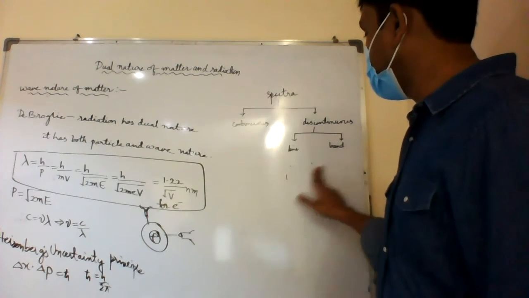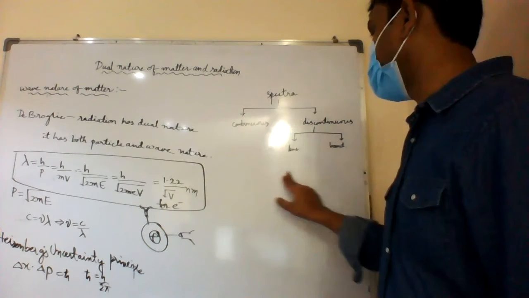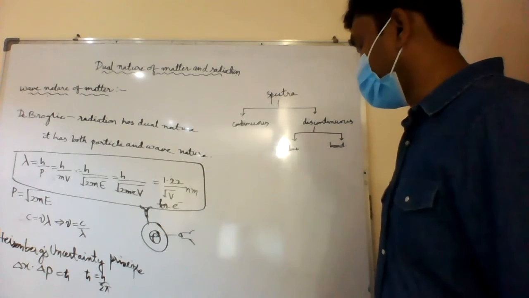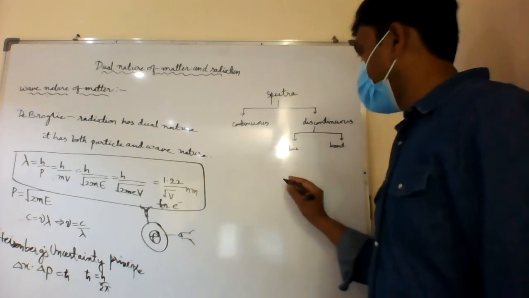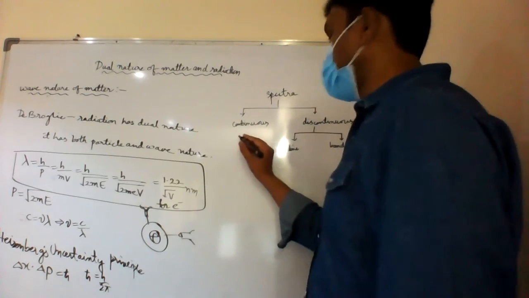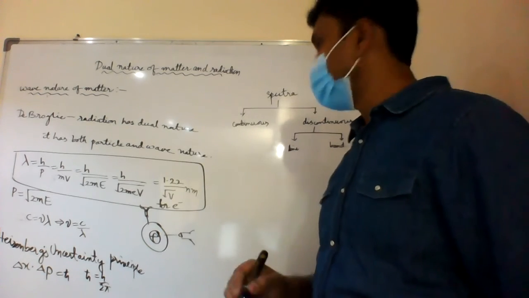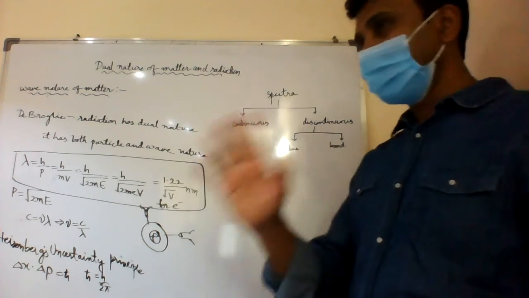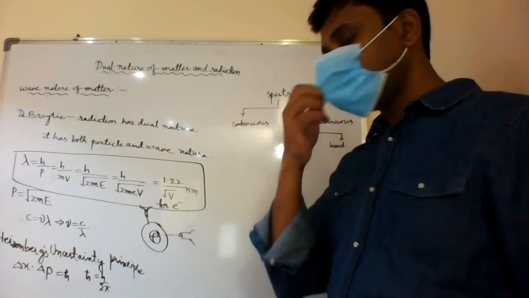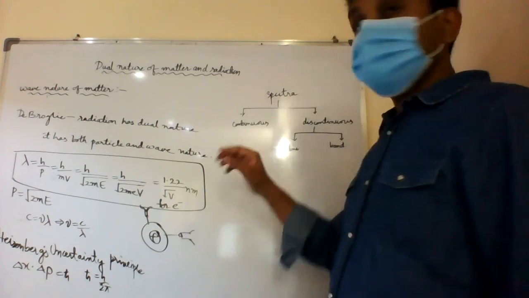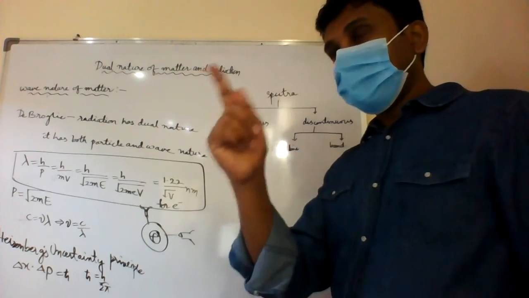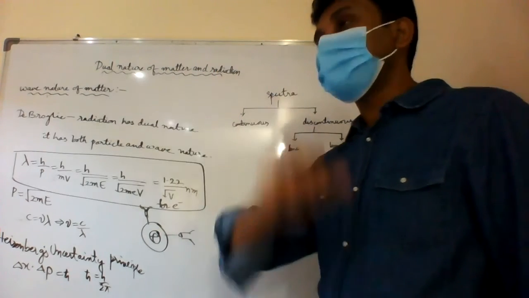So then after that, now actually this Davisson and Germer were doing some experiment. In that experiment, they found out, like suppose continuous spectrum is, have you seen a rainbow? Okay, rainbow is the best example. It's not exactly a continuous spectrum, but I'm just telling. Continuous means you cannot exactly define where the first color will end and where the second color is starting.